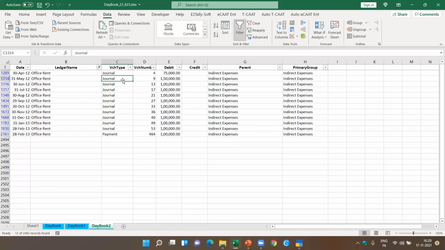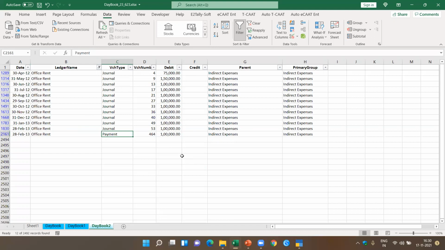journal entry. Now this looks suspicious. How come they have passed 1,50,000? Well, actually 75,000 rupees. So I can go to the transaction and check what has happened here. Because there is a substantial difference, and after that it has become 1 lakh. And in the last month, on 28th February, there are two transactions. One is through a journal, another through a payment. So this also I can analyze, why this happened.